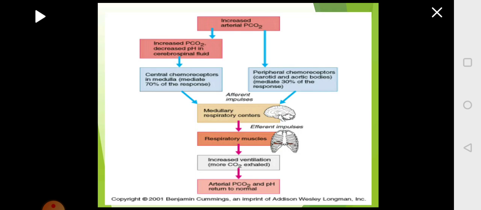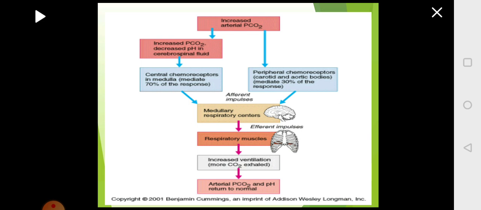So to summarize the overall control of the nervous regulation, whenever there are changes in the body, say a person is very active, then what happens? Oxygen is less, but carbon dioxide will become more. So in the arterial blood, if the carbon dioxide becomes more, then that will be sensed by the peripheral chemoreceptors, that is the carotid body and aortic body, and that information will be taken to the medullary respiratory center.